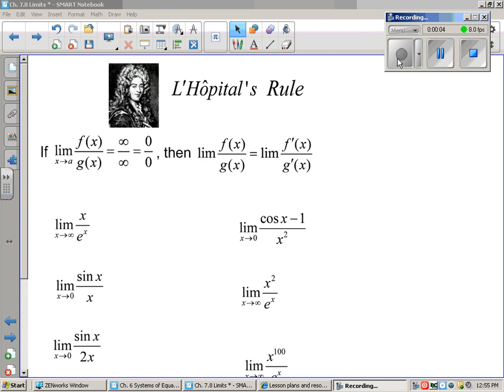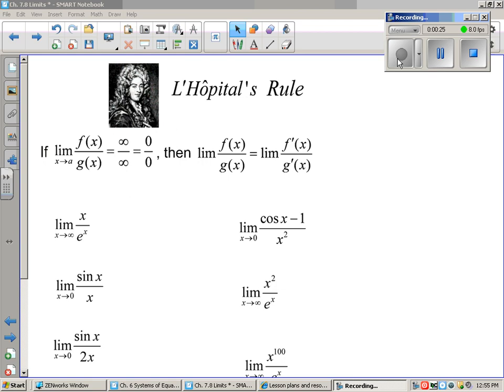As I said yesterday in the recording, there are two methods when solving infinity over infinity and 0 over 0. In fact, another method besides just taking the highest power or to reduce and retry is to use what we call L'Hopital's Rule. This fancy looking picture here is of good old L'Hopital.